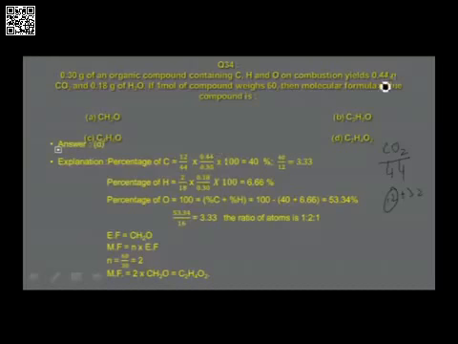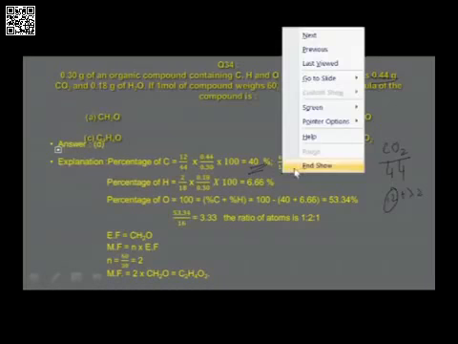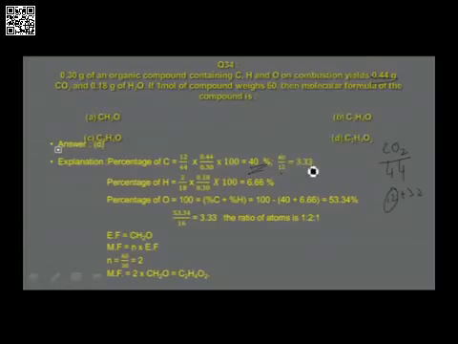0.44 is the mass of carbon dioxide that is formed in the reaction. 0.44 by 0.3 into 100 gives you 40%. This 40 is the percentage composition divided by 12. What is this 12? 12 is the atomic mass. This gives you the number 3.33. So 3.33 is the ratio of carbon atoms. Let us keep it as it is.